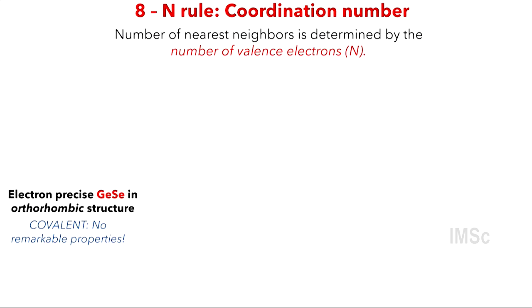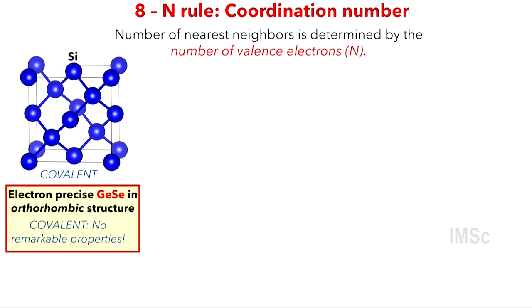So the first thing about these materials is that the basic 8 minus N rule, which we study in high school chemistry, is violated in them. You need 2 electrons per bond, typically if it's a covalent type bond, and these are definitely materials which violate that. Here is an example of germanium selenide in the zinc blende structure, similar to silicon or gallium arsenide. In this case, there are only 4 bonds per atom, and there are 8 electrons total for a pair of 2 atoms. So there is no violation of the 8 minus N rule.